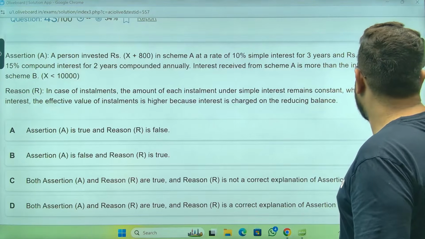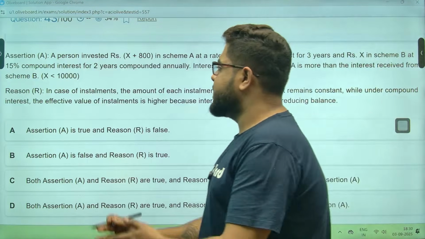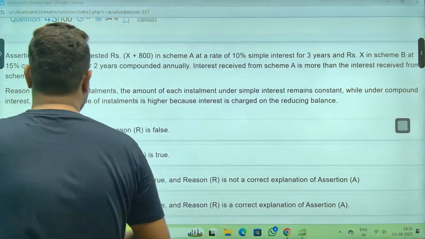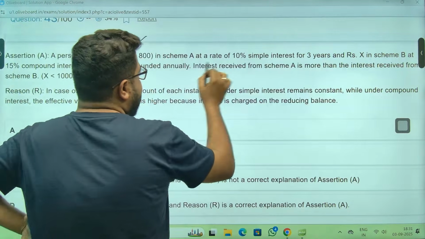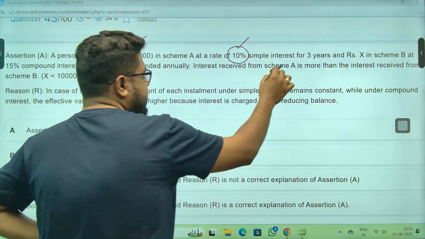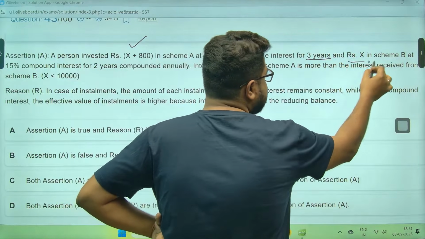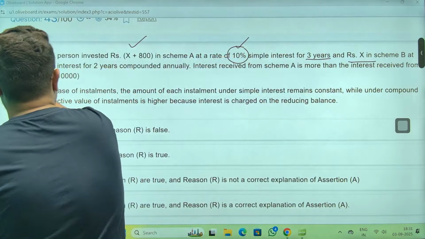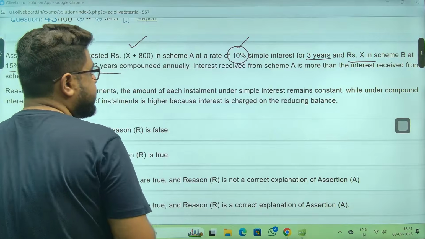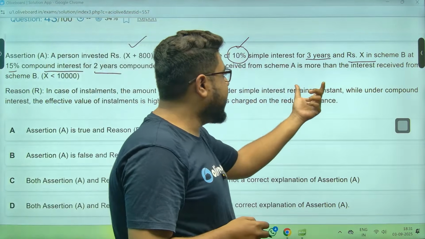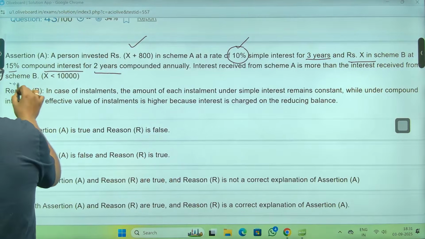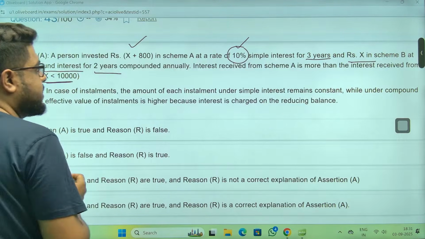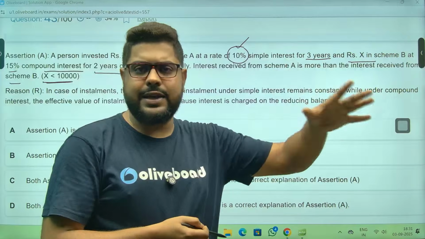Assertion and reasoning, last year also they asked this. Now, again, you don't need to always solve this. First, a person invested this much at a rate of this for 3 years, simple interest, and this much at B, 15% compound interest for 2 years. Interest received from A is more than interest received from B. X is less than 10,000. So we'll just give trials whether it matches or not.